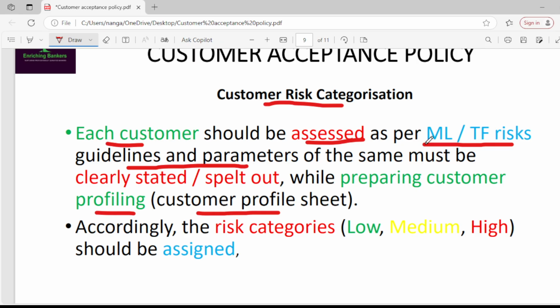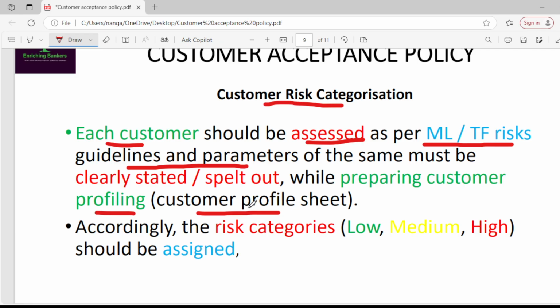After that, this information should be clearly stated or spelled out in the customer profile sheet.